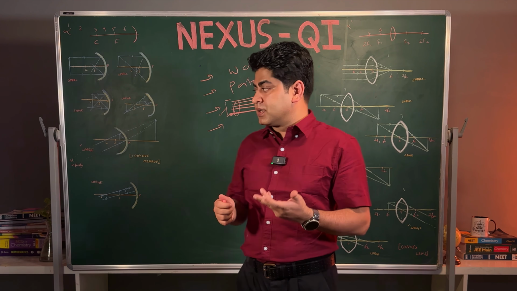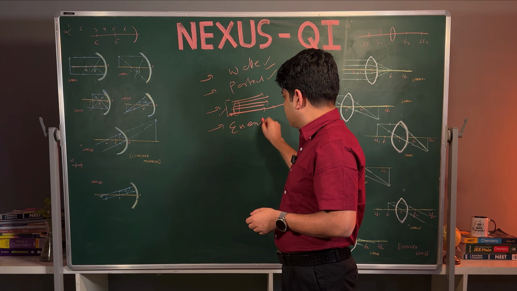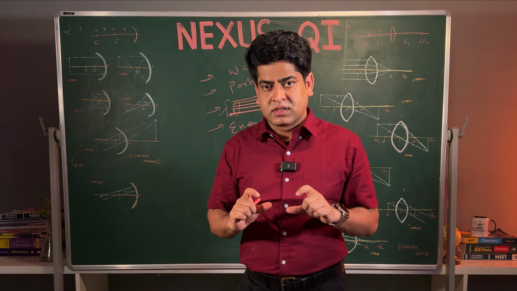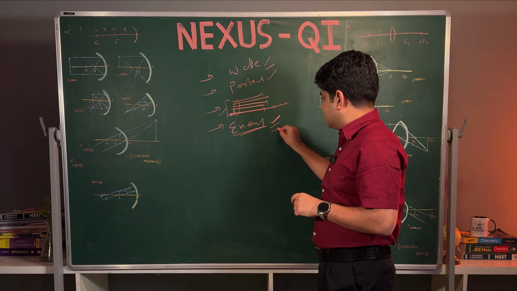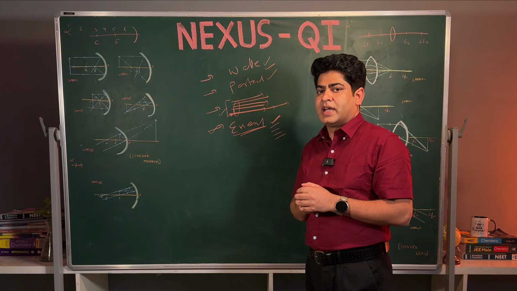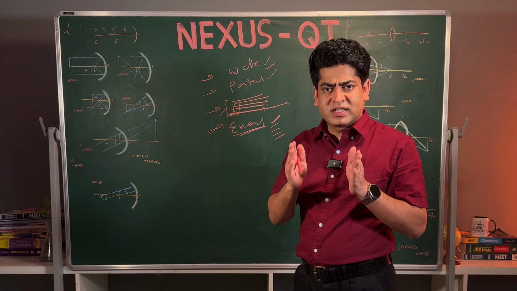Now, one thing we can add: how we can prove light is energy. We have energy in the form of packets. So this is a form of energy. So this is the introduction. We can use all the definitions: light is a wave, light is a particle, light is a form of energy, or we can say it comes in packets of energy, and it is a bundle of rays. So in the introduction we have seen what light is.